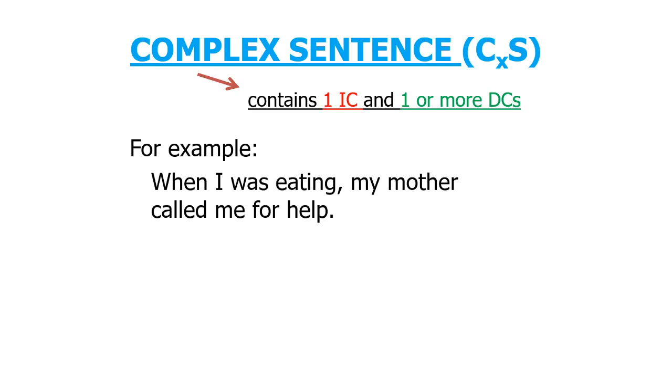The example is here. When I was eating, my mother called me for help. So here the first clause, when I was eating, this is the dependent clause, and my mother called me for help, this is the independent clause.